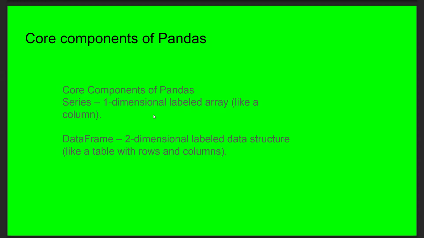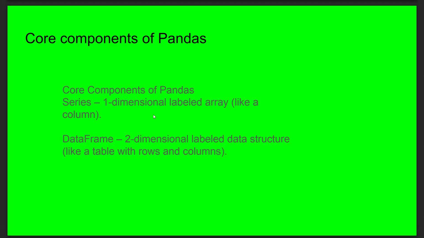First, Series. Series is one of the core components in pandas. For what purpose? If we want a one-dimensional labeled array, we are going to use Series. The next one is DataFrame. It is like a column. DataFrame is the next component.